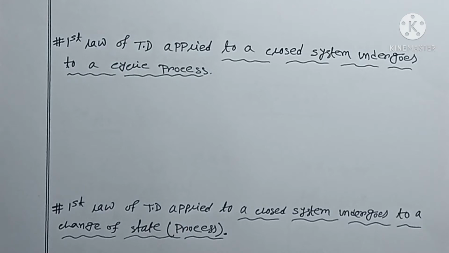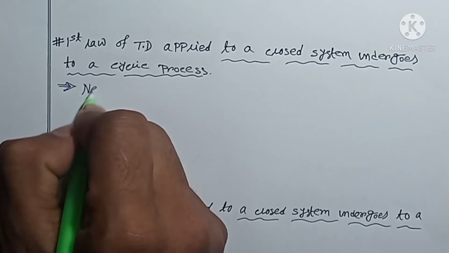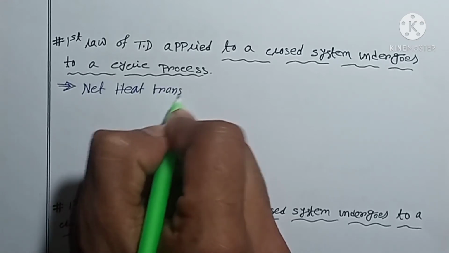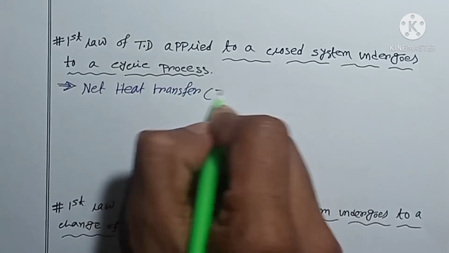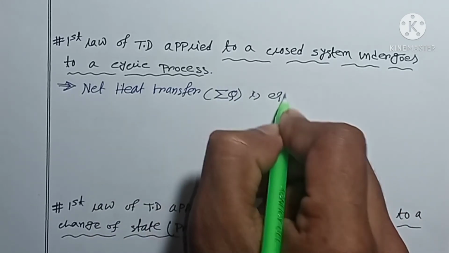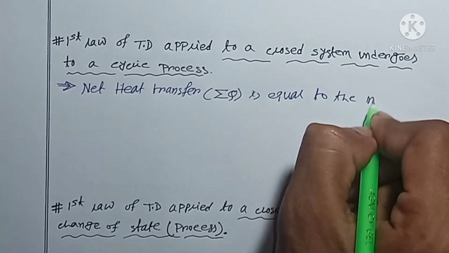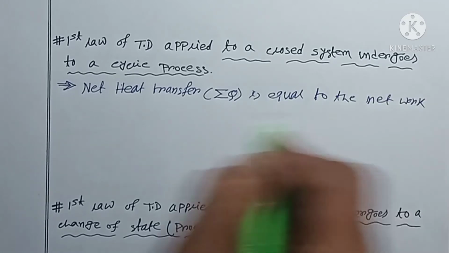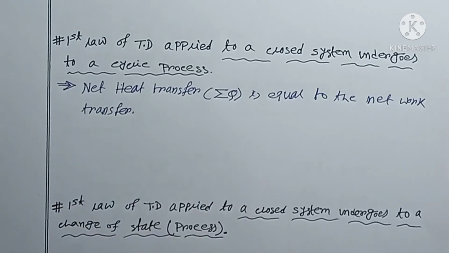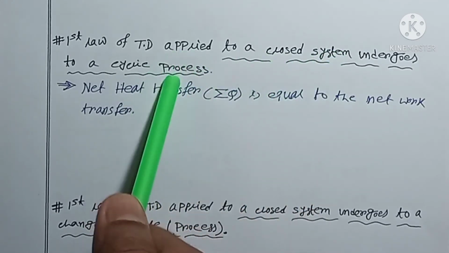Now listen. Here we can define it in such a way that the net heat transfer, which can be written as the summation of Q, is equal to the net work transfer, the summation of W. This is basically the first law of thermodynamics applicable to a closed system undergoing a cyclic process.